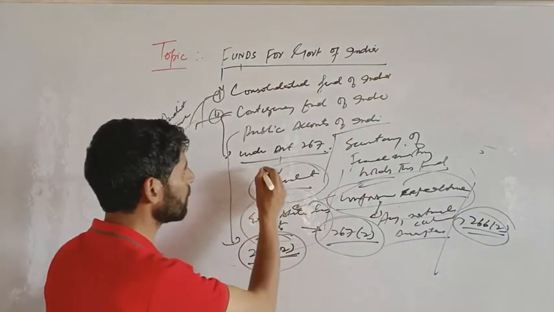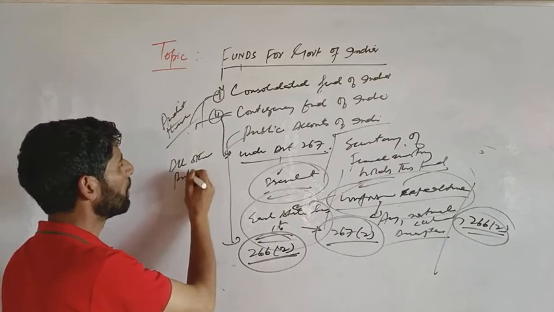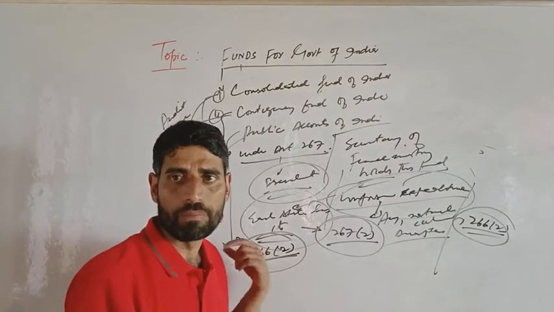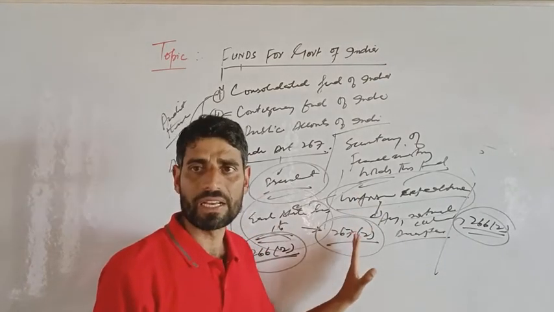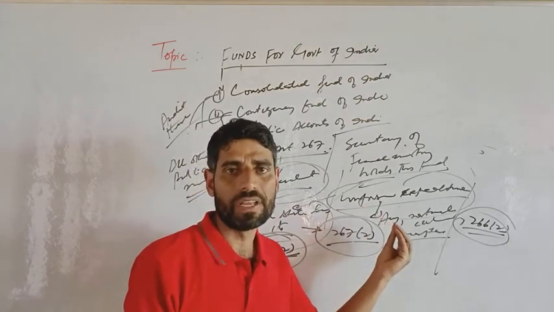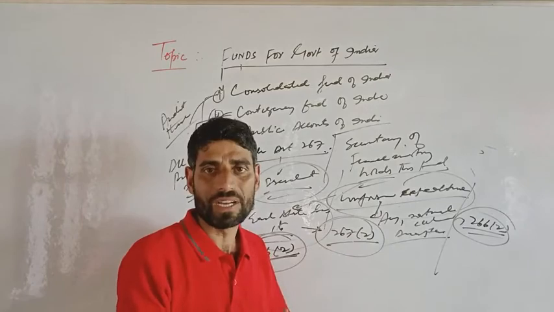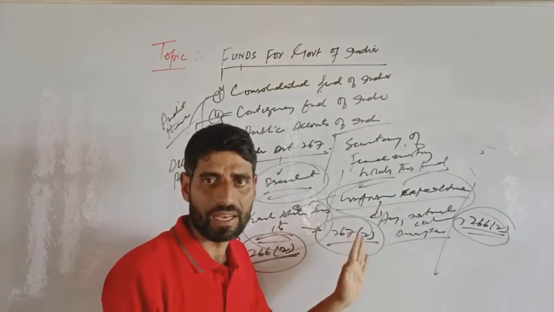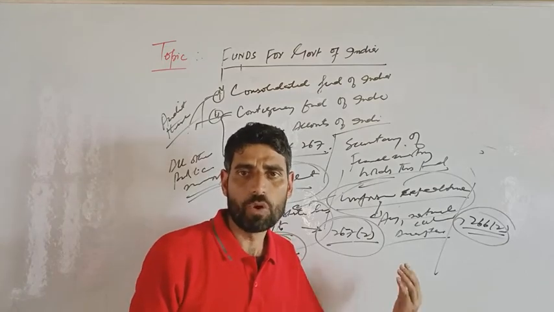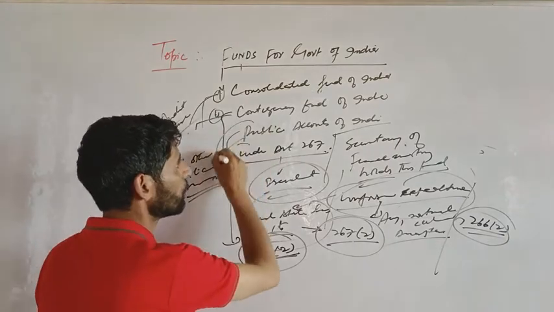All other public money. So far as this fund is concerned, all other public money other than those covered under the Consolidated Fund of India, received by or on behalf of the Indian government, is credited to this account.